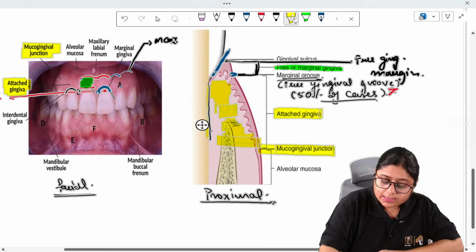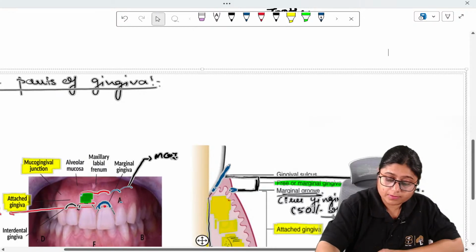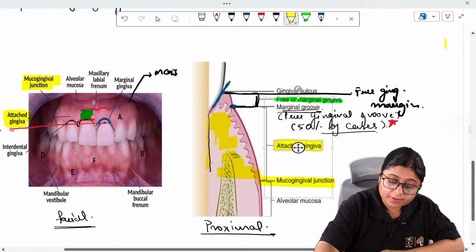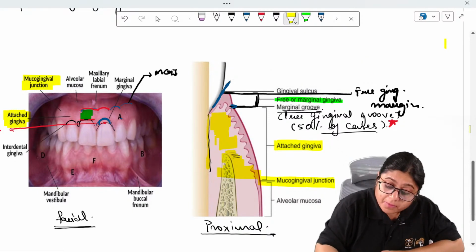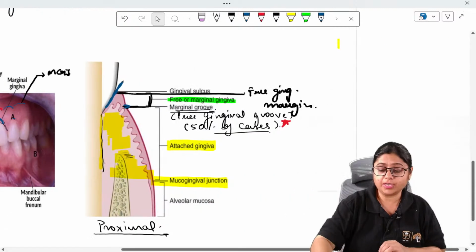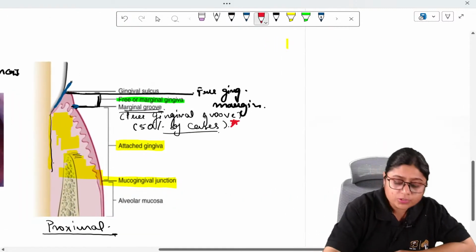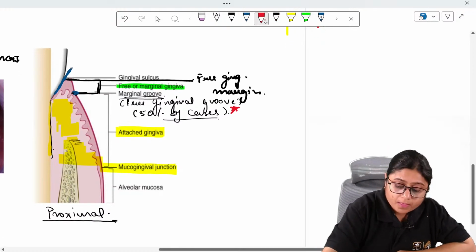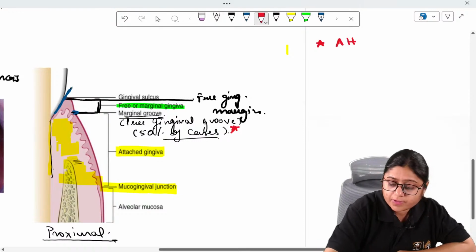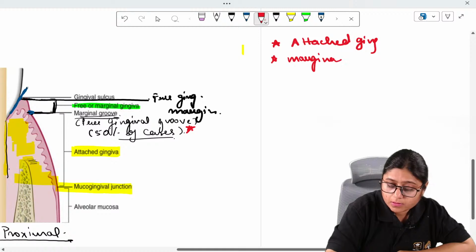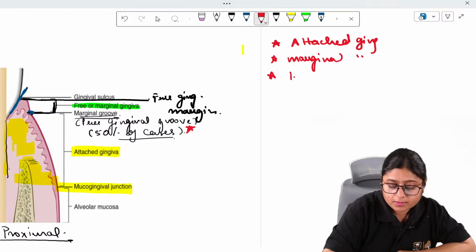So this attached gingiva, the marginal gingiva, the interdental papilla, all of this gingiva is keratinized gingiva. This is one question which many students ask me: which amongst the following parts of gingiva are keratinized? Attached gingiva, marginal gingiva, and interdental papilla.